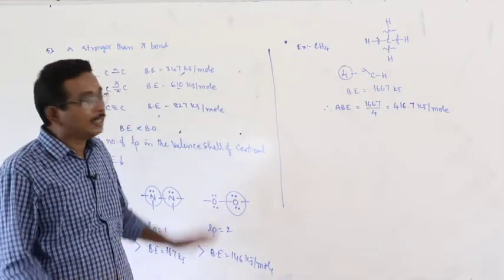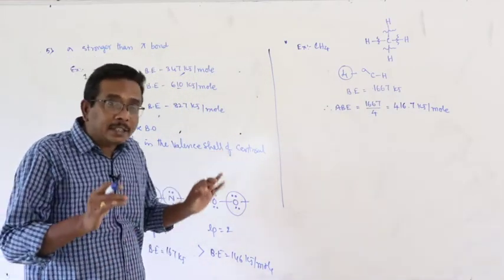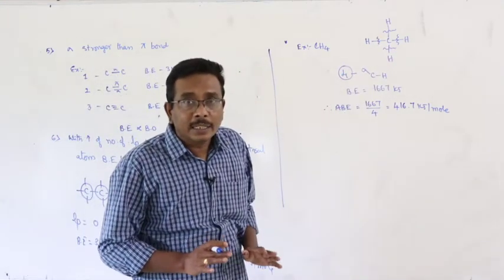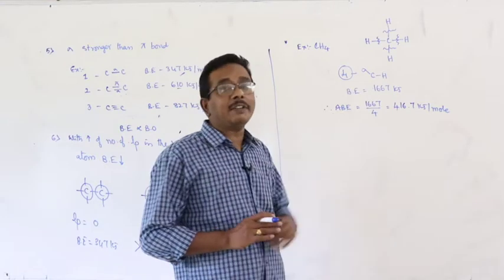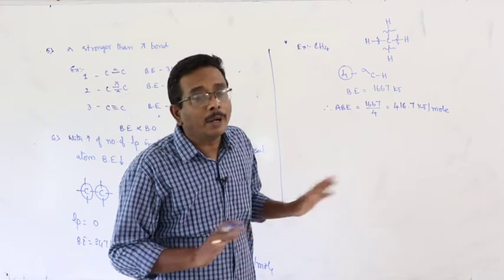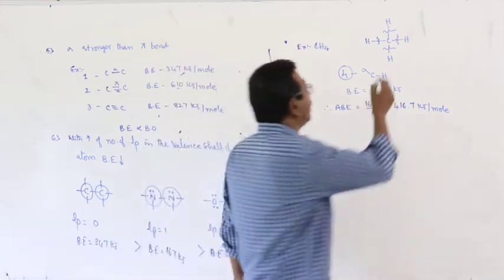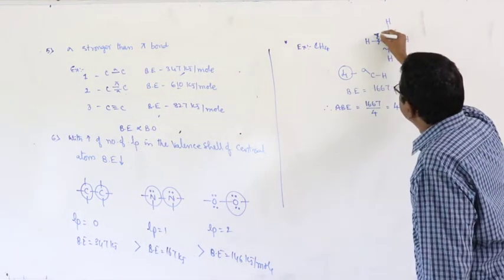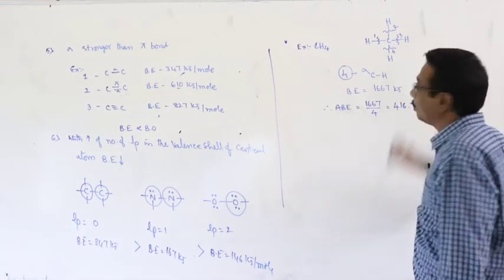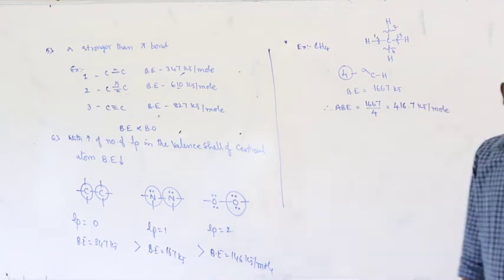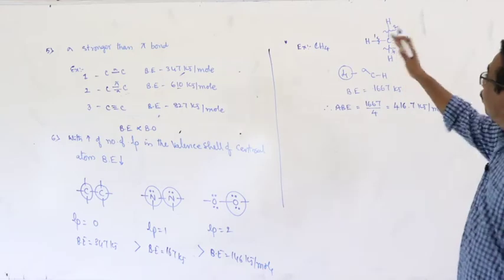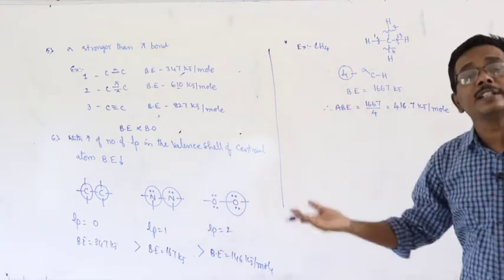I am repeating once again the point. In case of the compound with more than one same type of bonds, in such cases we can use the word average bond energy. But there is an important note. All the 4 bond energies are not identical. Let us consider this is first bond, this is second bond, this is third bond, this is fourth bond. All are sigma bonds, all are CH bonds, but from bond to bond, the dissociation energy may vary.